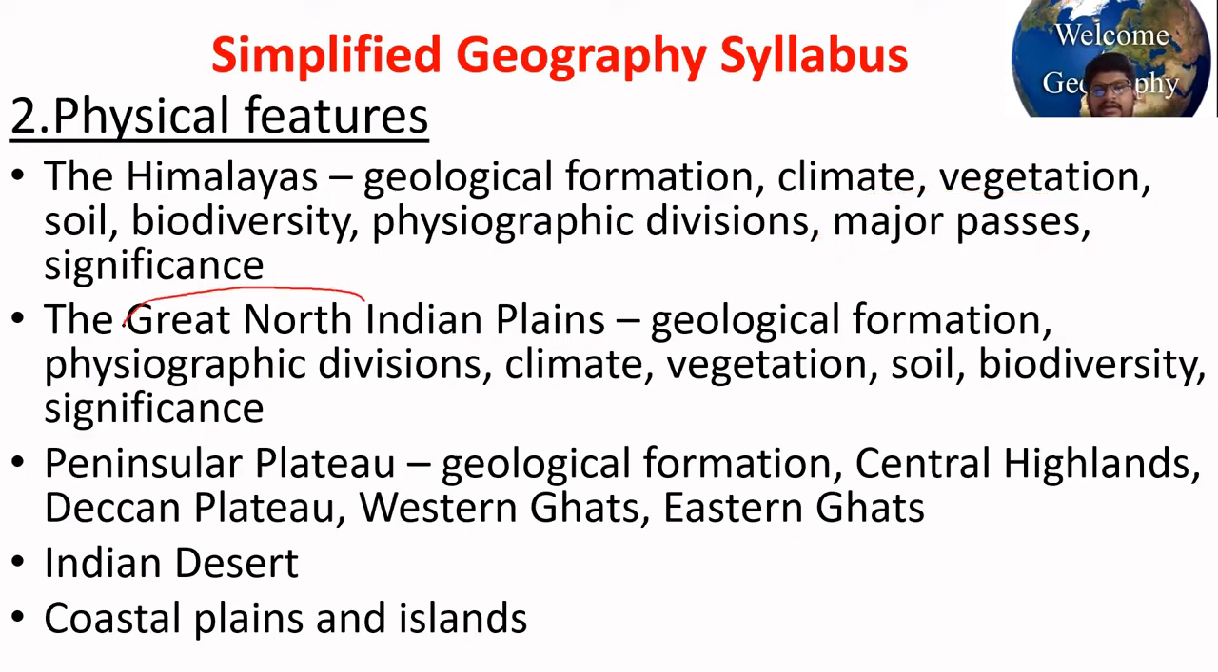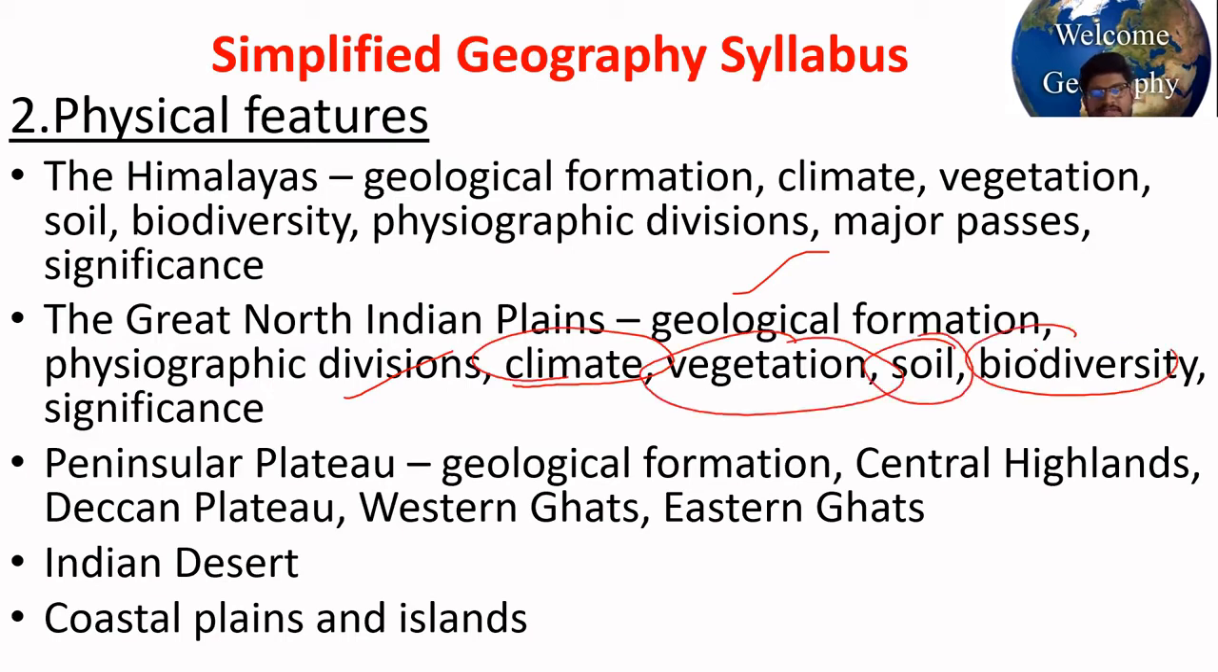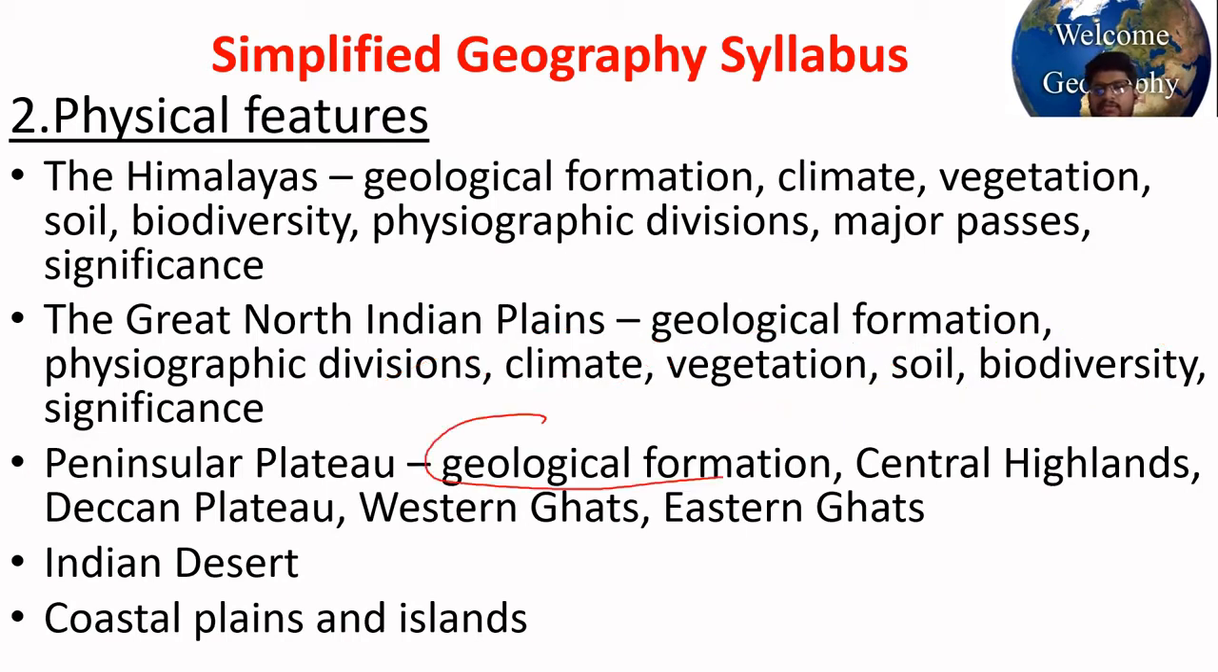Then Northern Plains, how they have formed, divisions of this. Once again, the Great Plains are divided into the Punjab Plains, Indo-Gangetic Plains, Brahmaputra Plains, and all. Climate of that particular region, vegetation, what type of trees grow, soil, biodiversity, and once again their significance. Then Peninsula Plateau, how they are formed. Central Highlands, Deccan Plateau region, Western Ghats, Eastern Ghats.